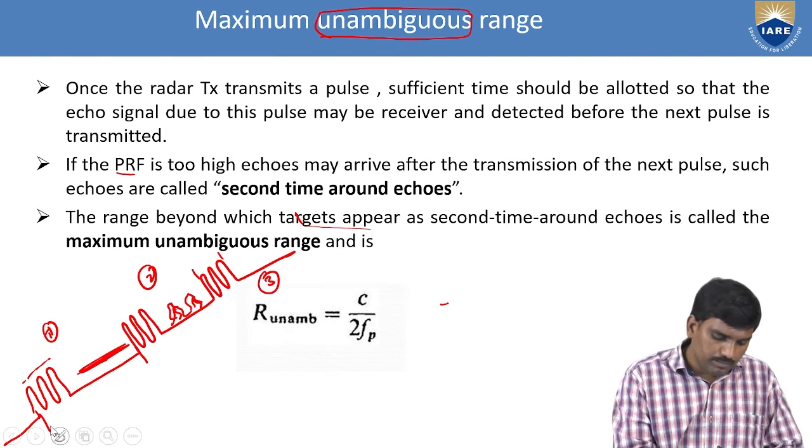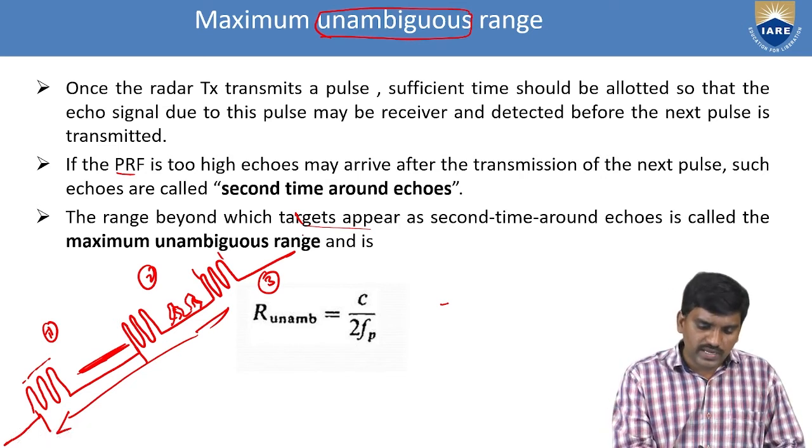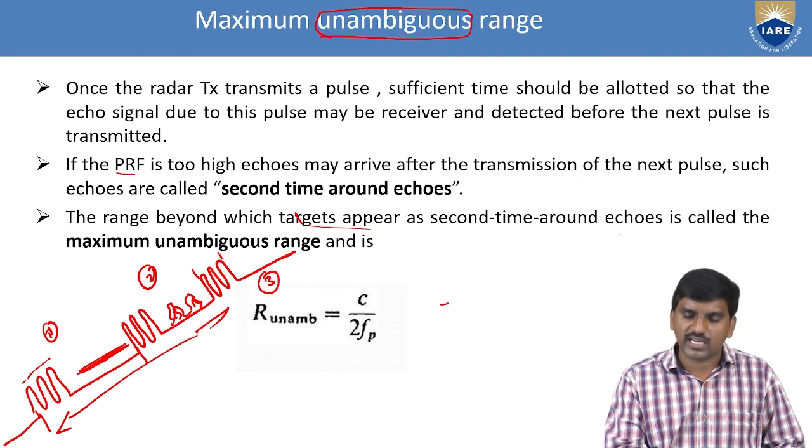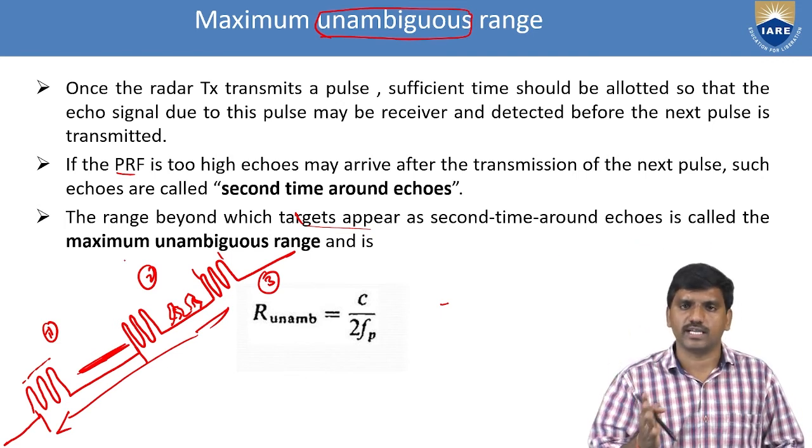The range from here to here is known as the unambiguous range. The range beyond the target that appears as second time around echoes is called the maximum unambiguous range.